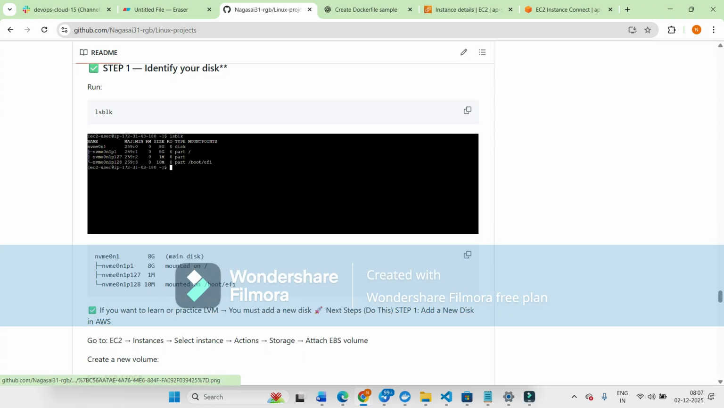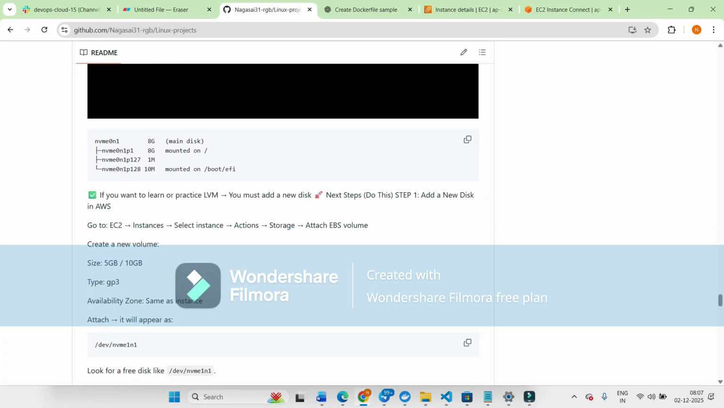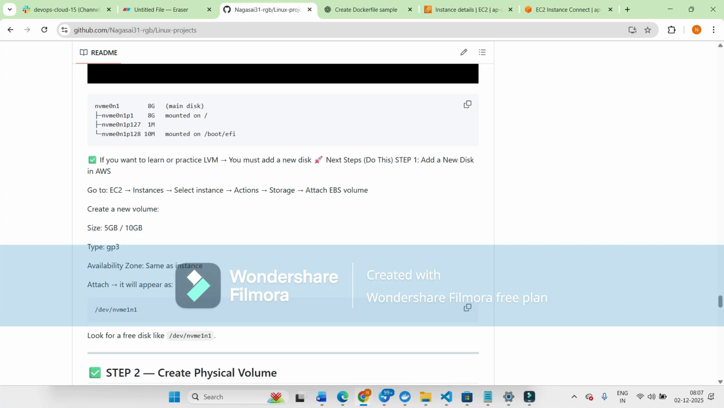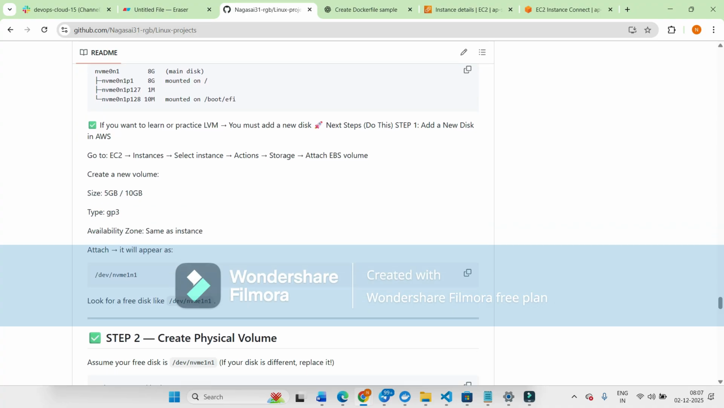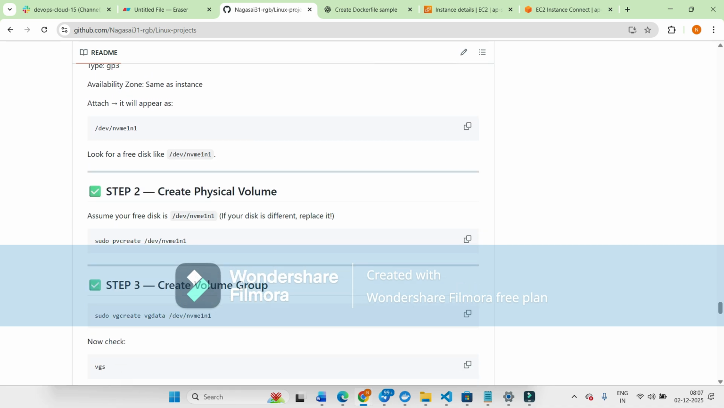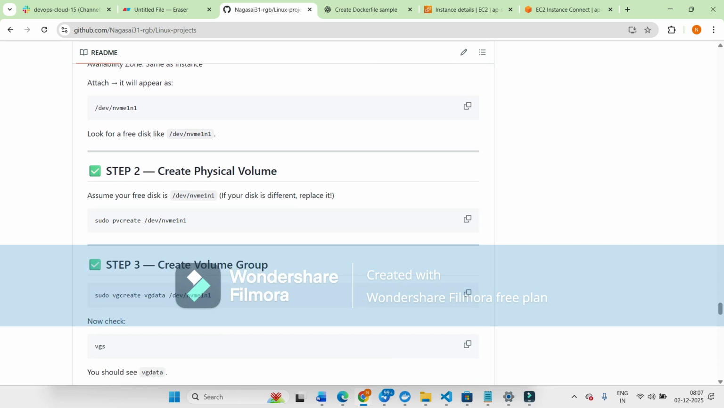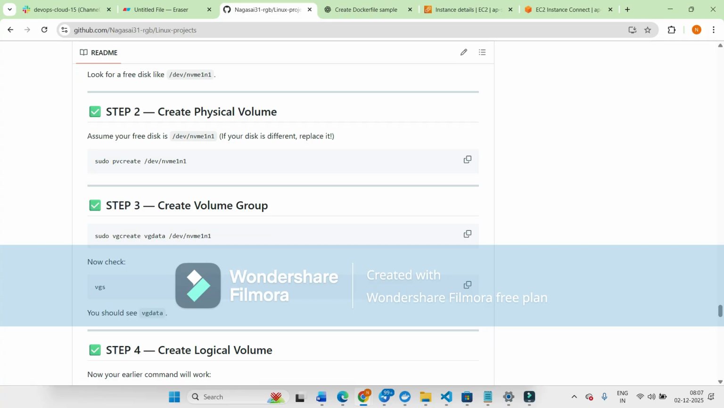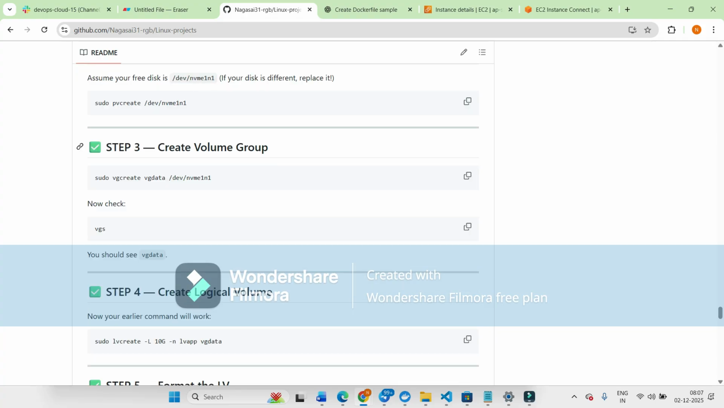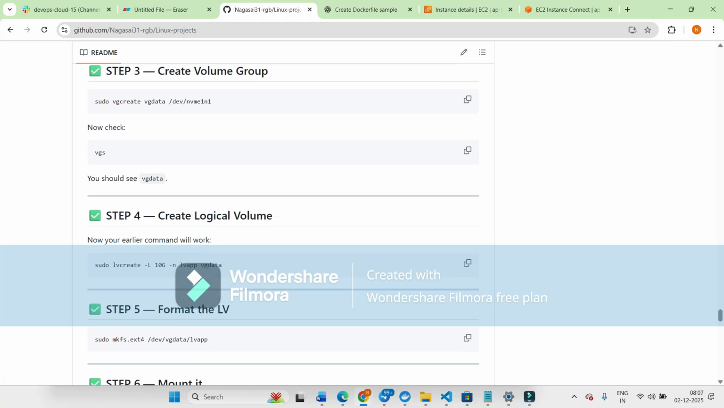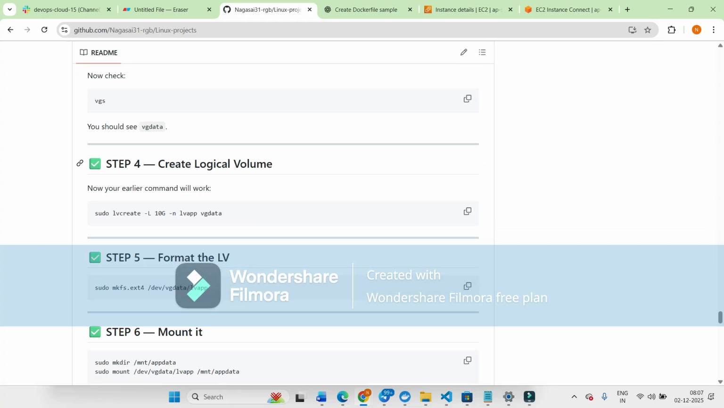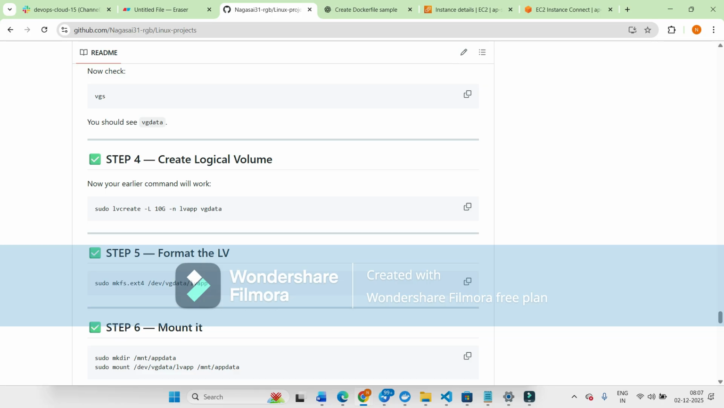It shows that 8 GB is used for the main disk, mounted on /boot/efi. If you want to increase the volume, we can go to the EC2 instance, choose Actions, then Storage, and attach the EBS volume, and you have to create a volume for that. And then we have to create a physical volume, so we can use sudo pvcreate, and we have to create the volume group with sudo vgcreate and vg data. To check it, we can use vgs.